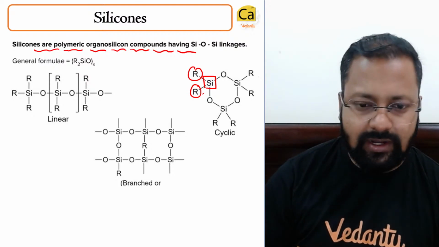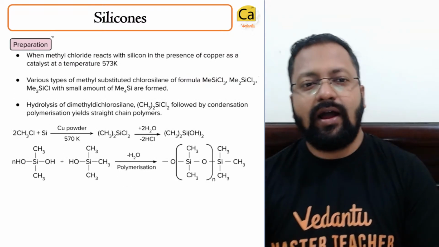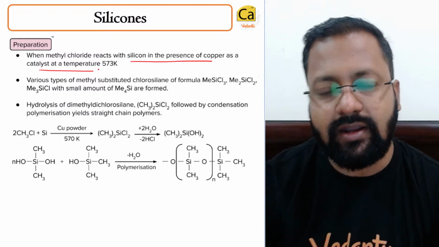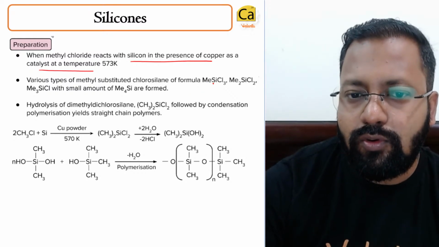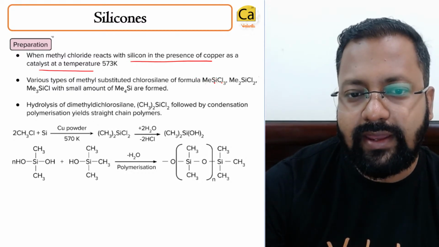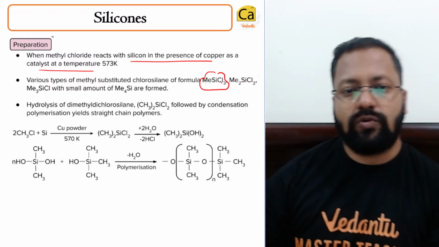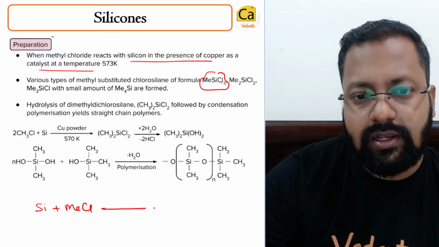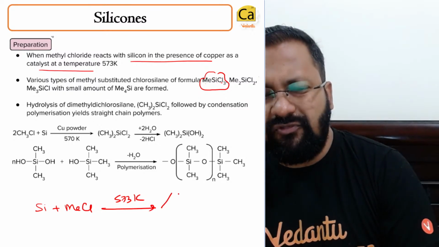How are they prepared? They are prepared when methyl chloride reacts with silica in the presence of a copper catalyst. Various types of chloromethylsilanes are obtained. Can you see this? You obtain such compounds. So what you have to do is take silicon and MeCl. You will get various types of compounds: